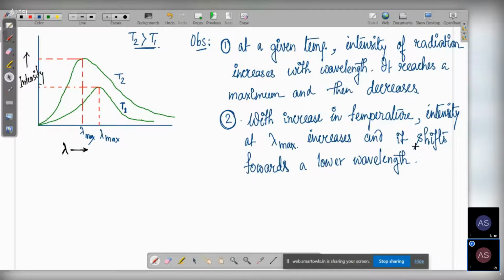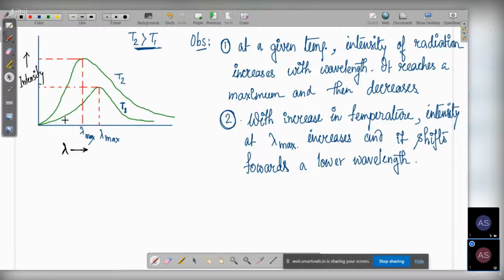Now let's try to understand this observation. You see that this graph is at a temperature of T1, and this graph is at a temperature of T2. And in the experiment, we have kept the temperature T2 greater than the temperature T1. Okay.